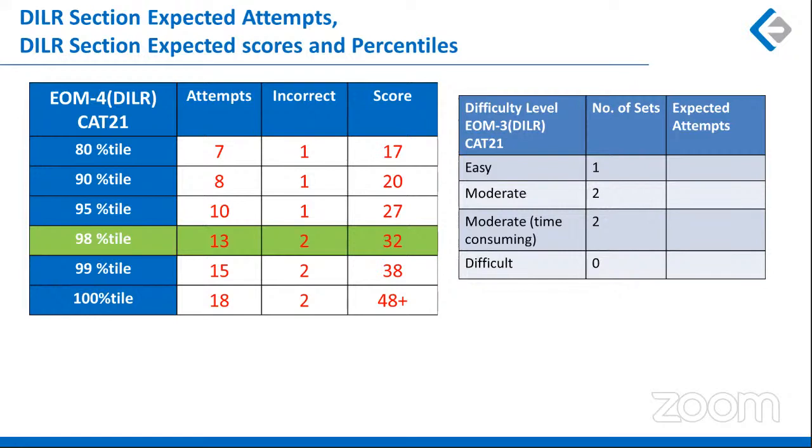If I go for 95 percentile, 27 marks. Similarly for 90 percentile, 20 marks. And you think about it, 80 percentile, you were done within the first 10 questions. So 80 percentile, 7 attempts, 1 incorrect, and you were done with it, right?